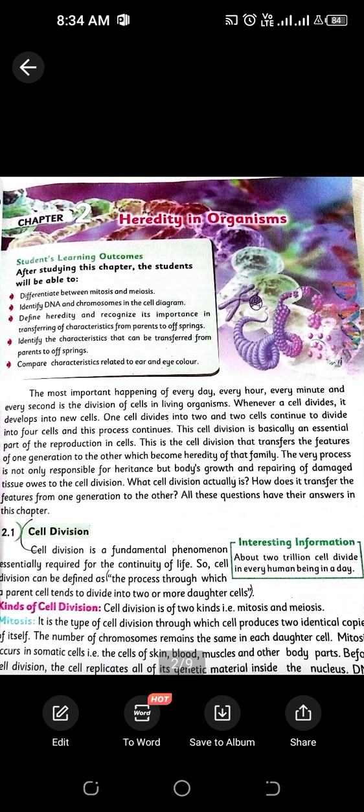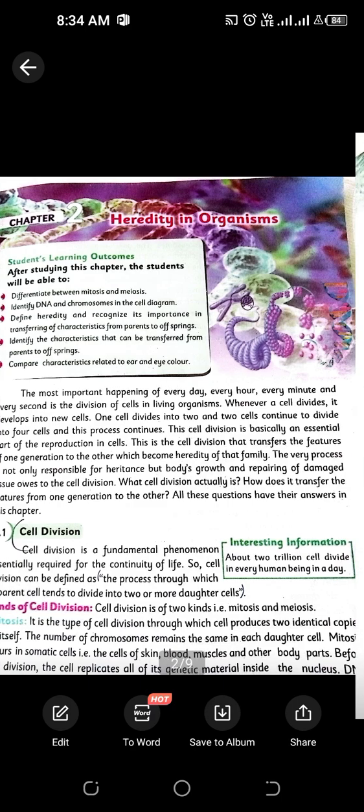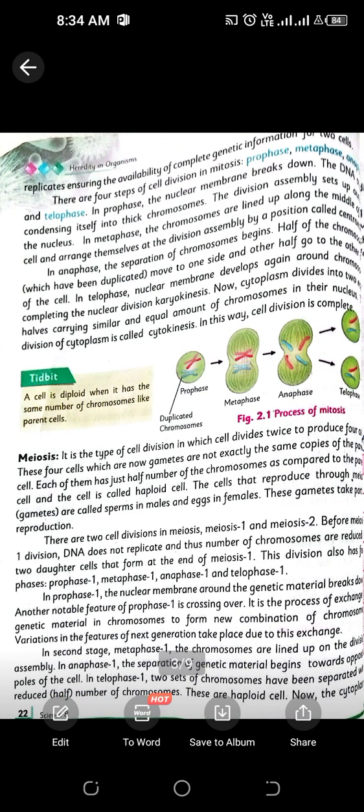We have discussed the phases of mitosis, that we have four phases: prophase, metaphase, anaphase, and telophase. In prophase, the nuclear membrane ruptures and all the thread-like chromatin is condensed into chromatids. Then in metaphase, there is a formation of spindle fibers, and chromosomes get attached to those spindle fibers. In anaphase, those spindle fibers elongate, and the chromosomes move apart toward the poles of the cell.